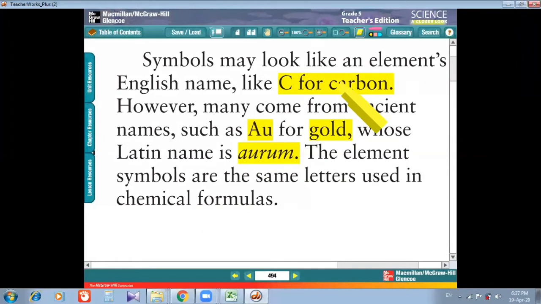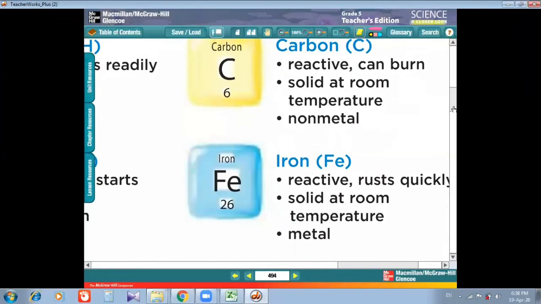Either it is a chemical name, a chemical formula, or we are writing a chemical reaction or chemical equation, whenever we need to write the symbol, the symbols are fixed now. So we will always use these symbols: C for carbon, Au for gold, H for hydrogen, He for helium, and so many. At the bottom of the page, you have a section of the periodic table.